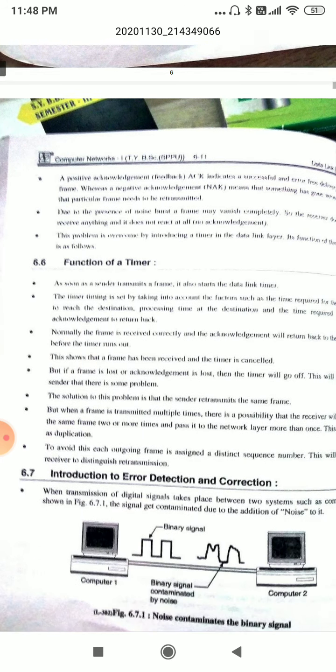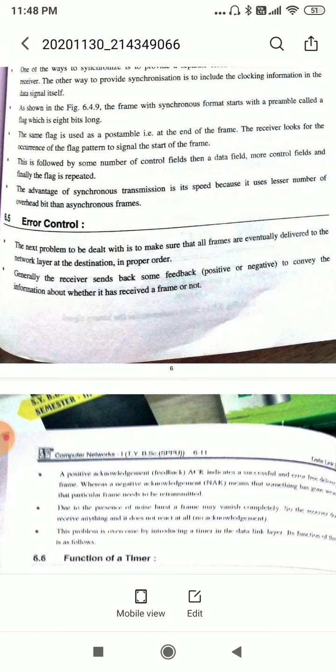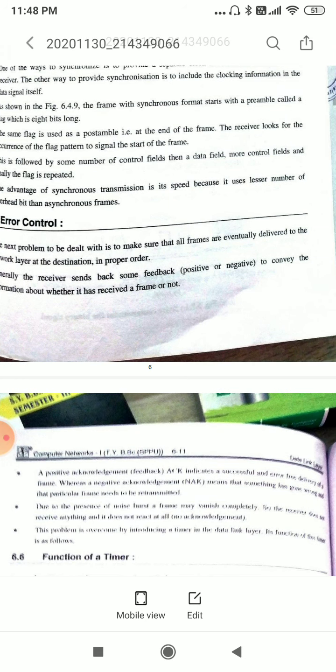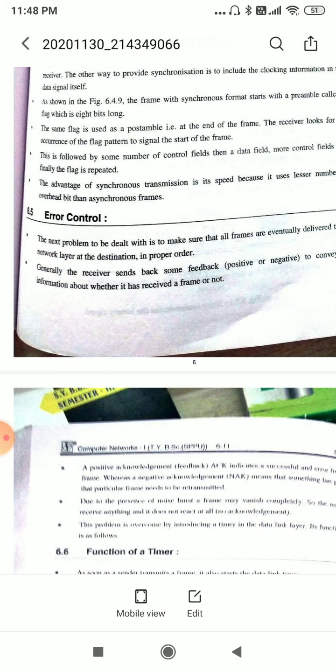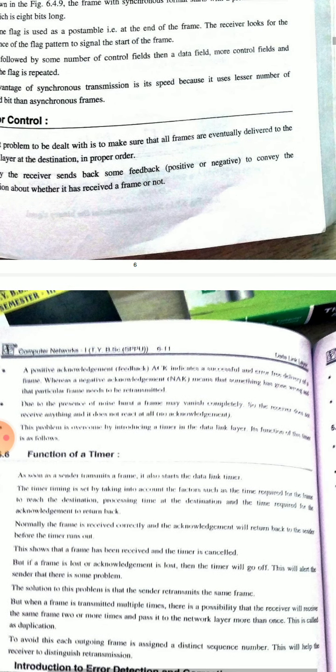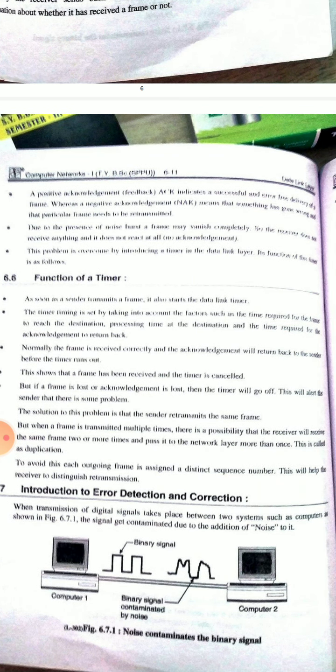Now we'll see error control. Error control means the next problem to be dealt with is to make sure that all frames are eventually delivered to the network layer at the destination in proper order. Generally, the receiver sends back some feedback to convey whether it has received a frame or not. A positive acknowledgement, ACK, indicates a successful and error-free message.